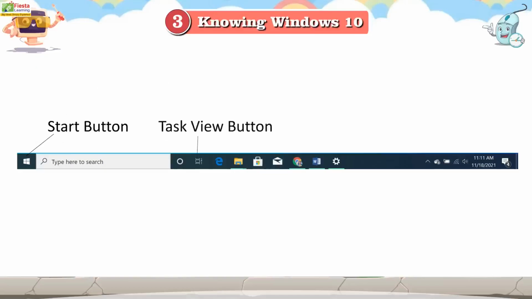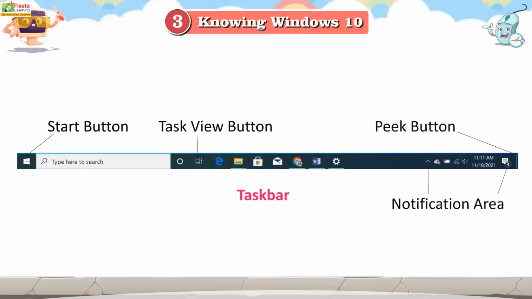Start button, Task View button, Taskbar, Peek button, Notification area.